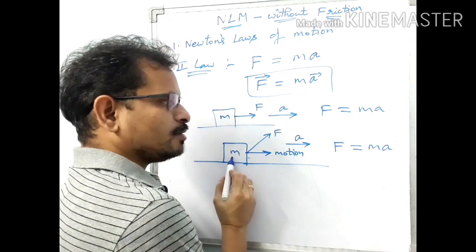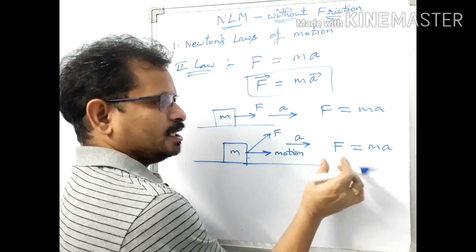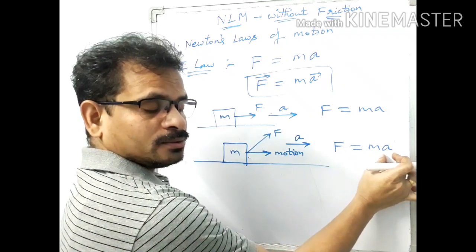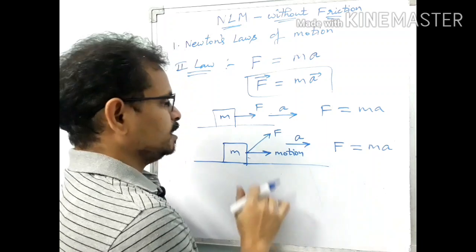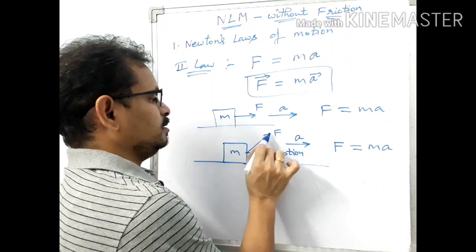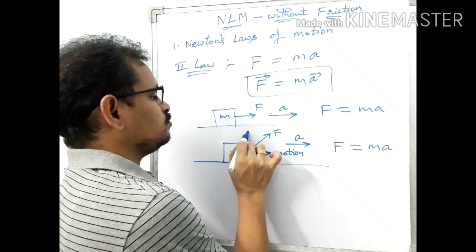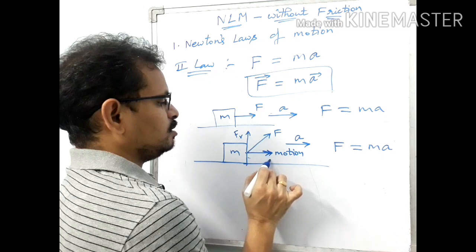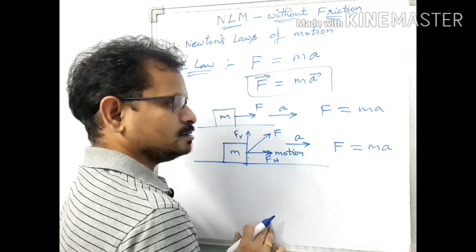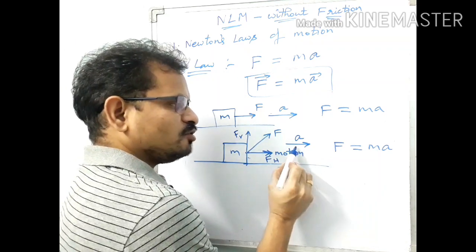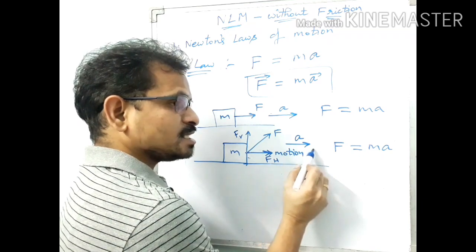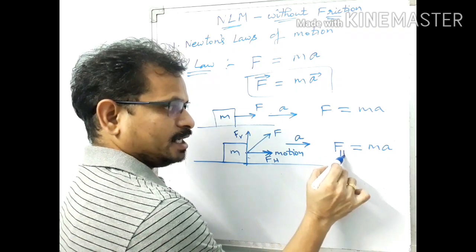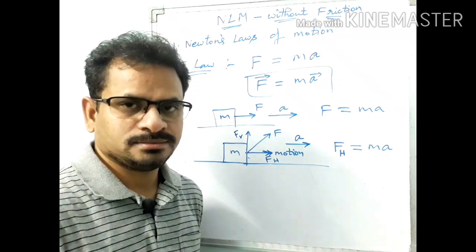Mass is the mass of the block here, and this is the acceleration. Is this force responsible for this acceleration? No. Then what is responsible? See, I am splitting this force into two components. One is F vertical, and in this direction one more component, that is F horizontal. So which force is producing this acceleration, this component or this component? This component. So we have to write here Fh equal to ma.